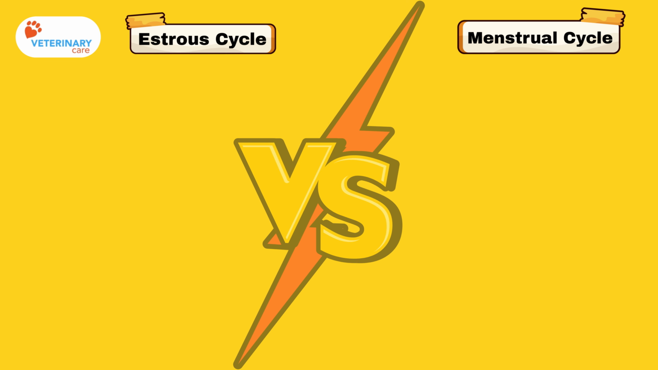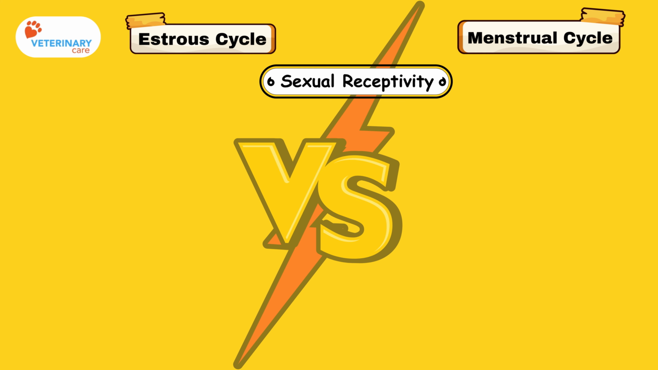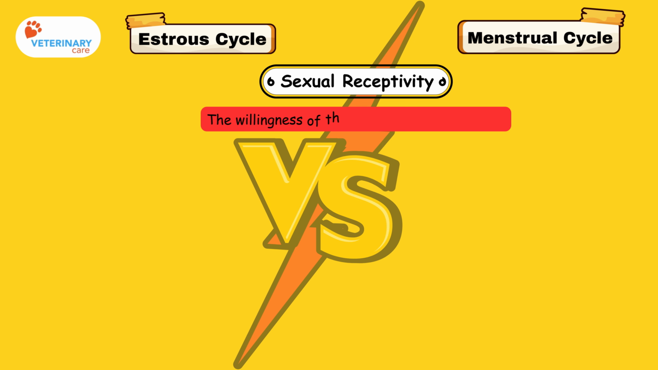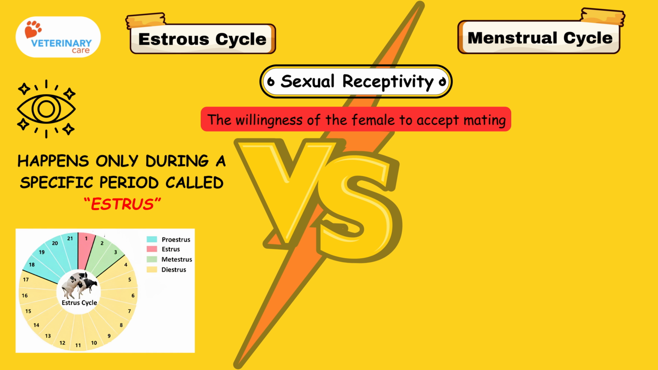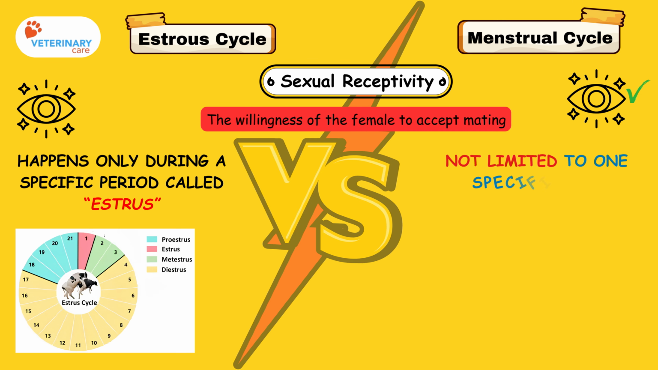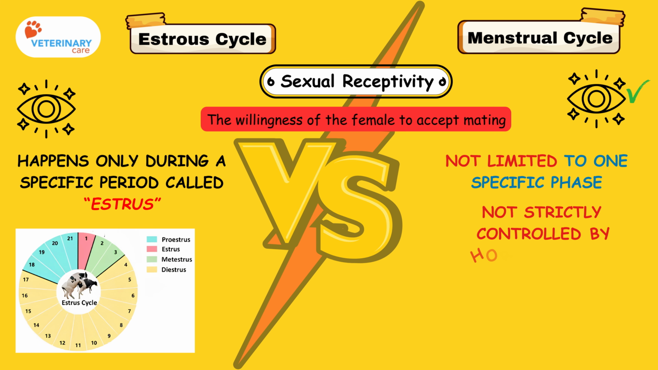Now let's talk about sexual receptivity. Sexual receptivity means the willingness of the female to accept mating. In the estrous cycle, sexual receptivity is clearly defined. It happens only during a specific period called estrus. During the rest of the cycle, progesterone inhibits GnRH release and also reduces sexual receptivity. In the menstrual cycle, sexual receptivity is more uniform. It is not limited to one specific phase and is not strictly controlled by hormones in the same way.